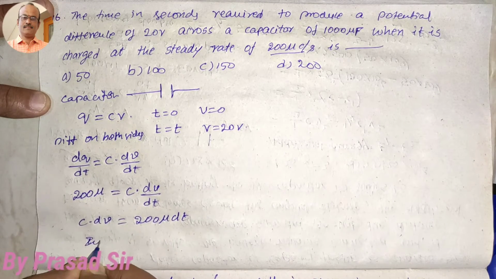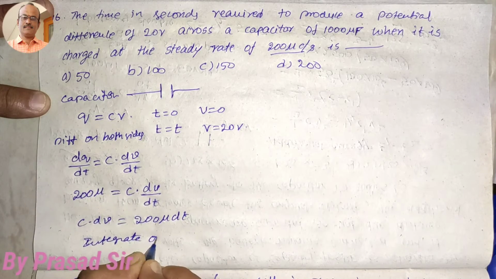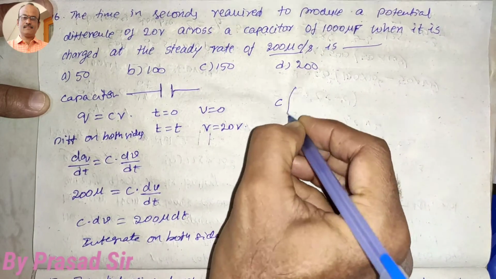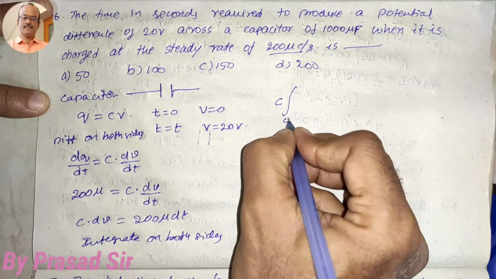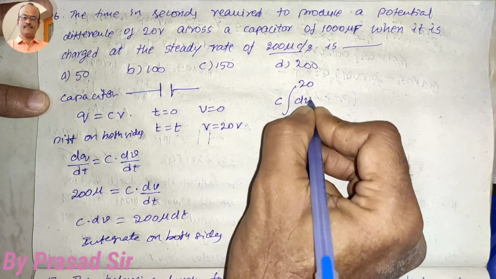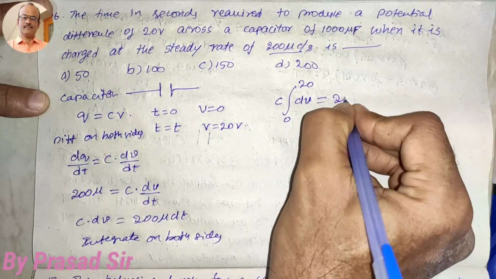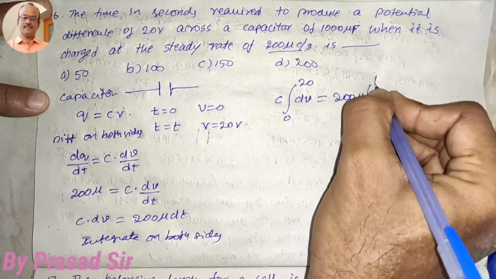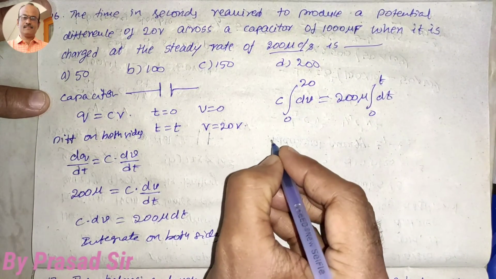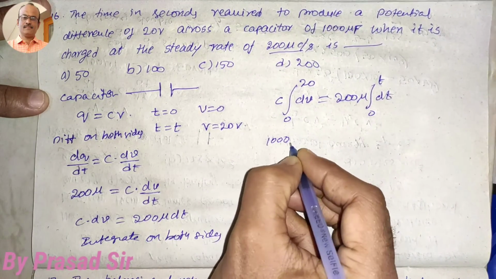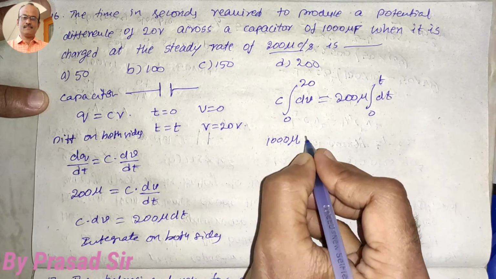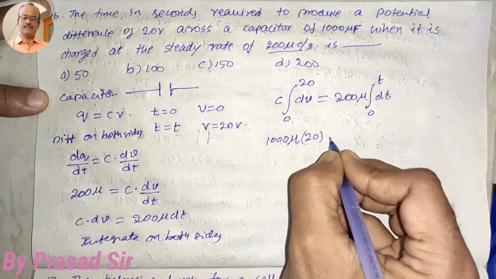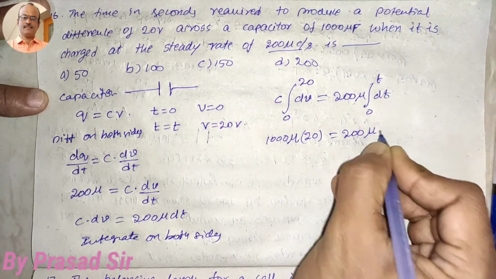Now integrate on both sides. So C integral of dV from 0 to 20 is equal to 200 micro into dt, that is from 0 to t. So here C is 1000 microfarads. Here dV is nothing but 20 volts, is equal to 200 micro into t.